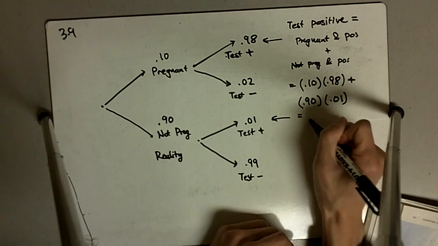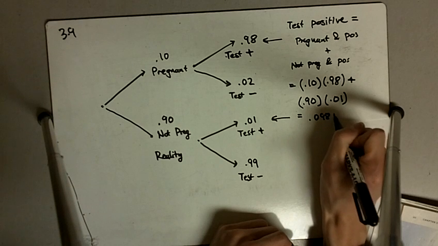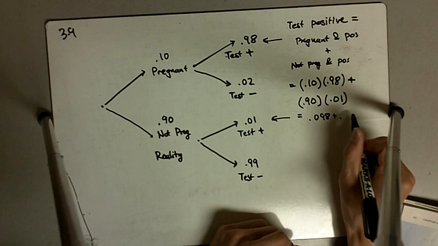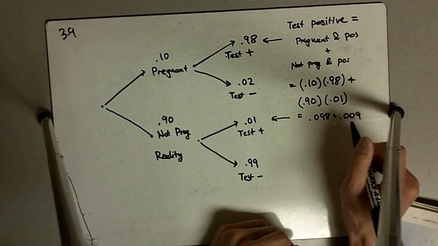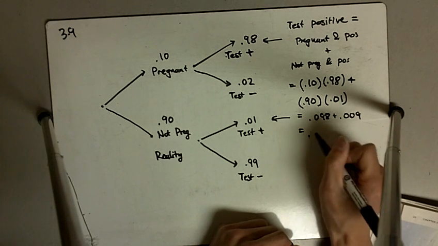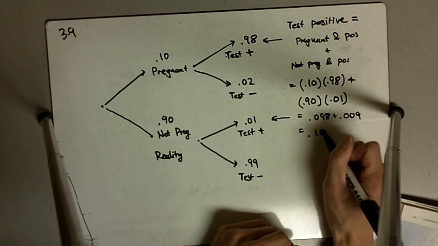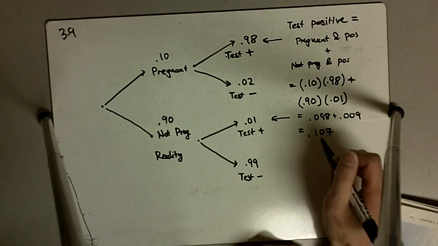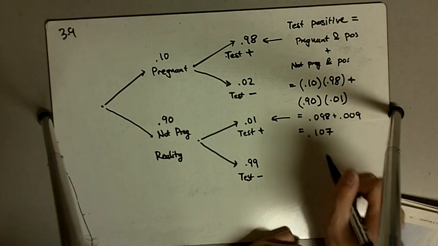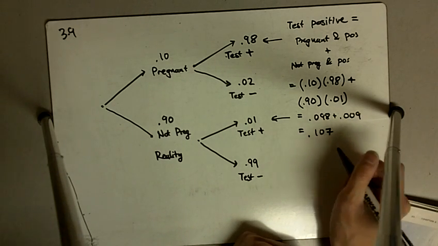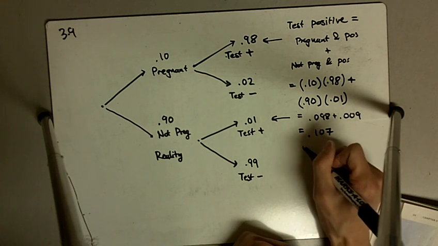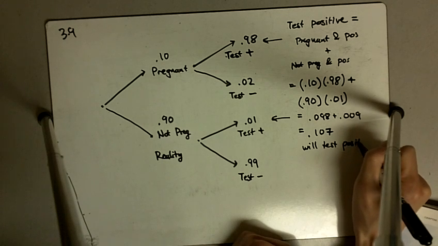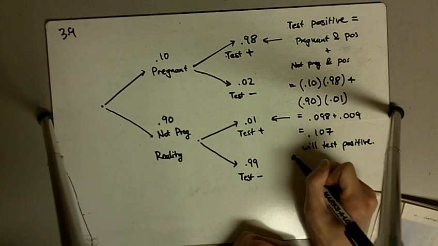Okay, this is going to be equal to 0.098 plus 0.009, and that is equal to 0.107. So we have 0.107, so about 107 out of our 1,000 women will test positive. That's part A.